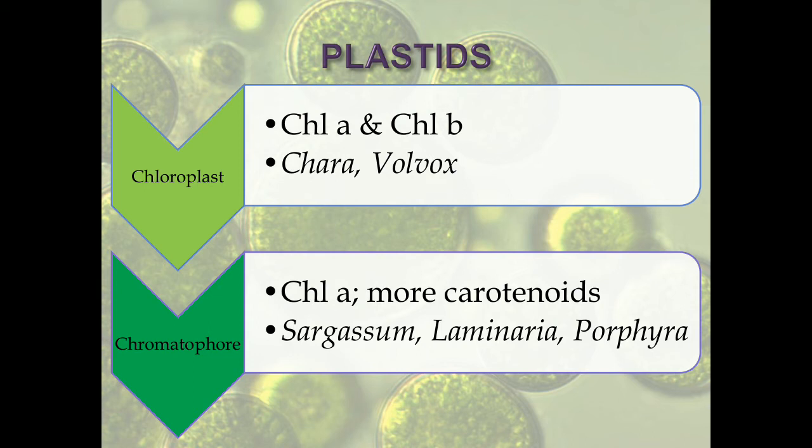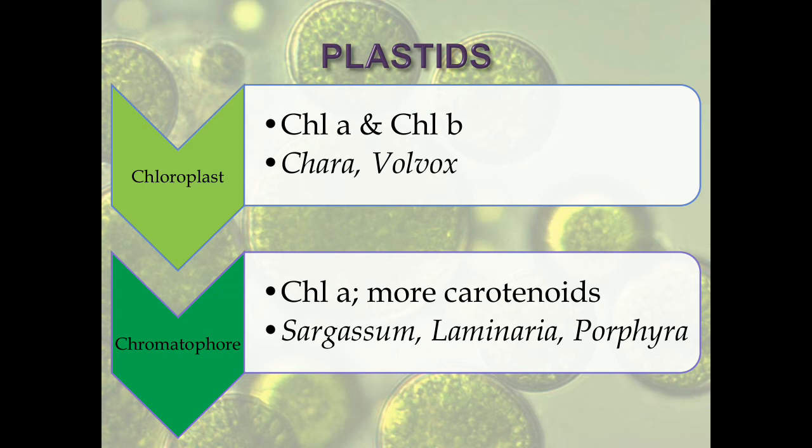Now, there are different types of plastids. We can have chloroplast, chromoplast, leucoplast, but I will be dealing with two important plastids which are seen in the eukaryotic algae. The first one being chloroplast. Now, chloroplast consists of chlorophyll A and chlorophyll B, and these chlorophylls are certain algal pigments. I'll be telling you a little about it in the next slide. So, chloroplasts are rich in chlorophyll A and chlorophyll B. For example, you see more of chloroplasts in Chara, Volvox. Many of the green algae have a rich composition of chloroplast.